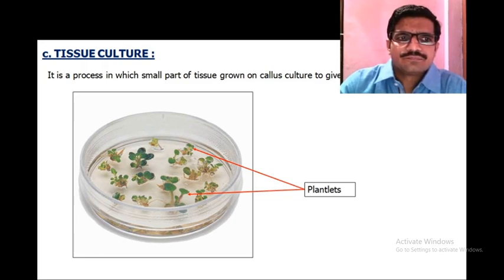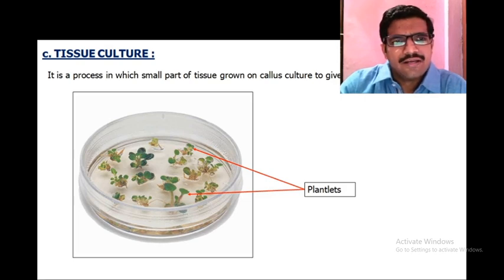First of all, media is taken. On this media, a small part of tissue is fixed, and after a few days there is formation of callus, and from that callus there is formation of whole plantlets. So this is the method of tissue culture.